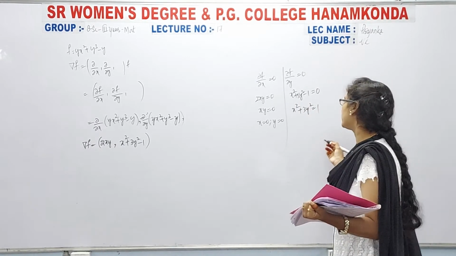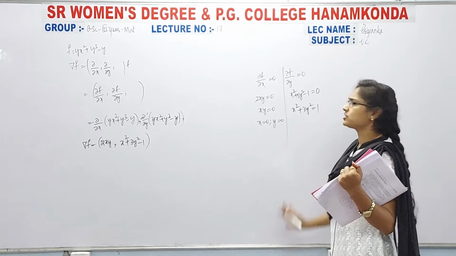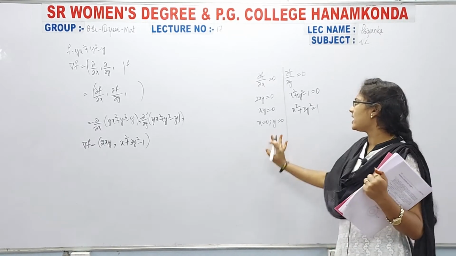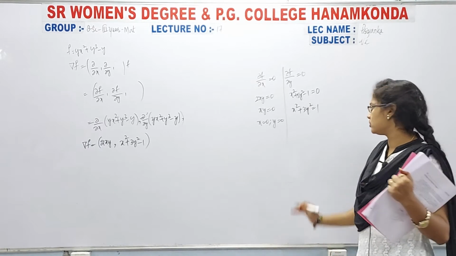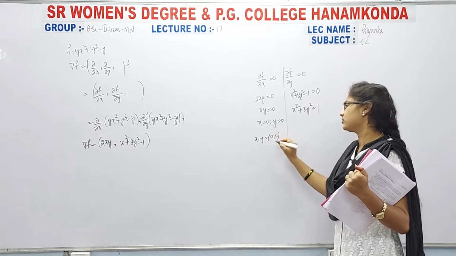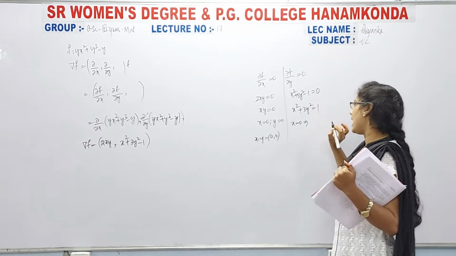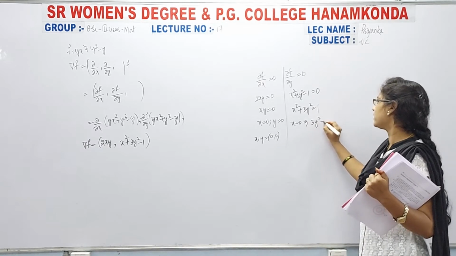Now here we have simply x² + 3y² equal to 1. Clearly I have x equal to 0 and y equal to 0. For example, one point is the origin, and if I put x equal to 0, then I will get 3y² equal to 1.